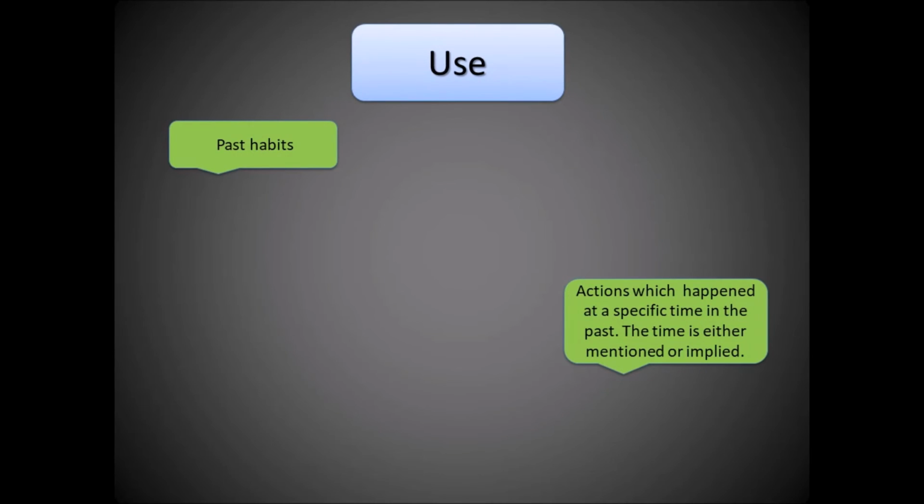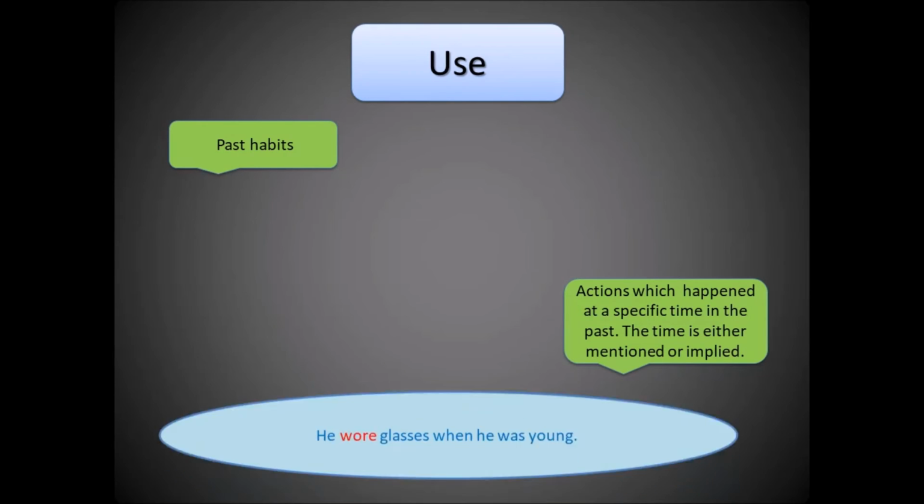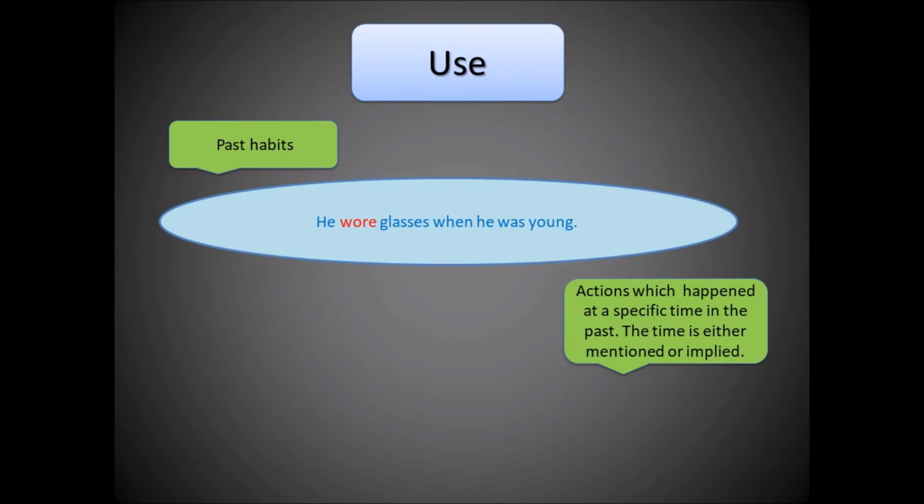The usage. We use the past simple to tell about our past habits. Example, he wore glasses when he was young. And we use past simple for actions which happened at a specific time in the past. The time can be mentioned or implied.